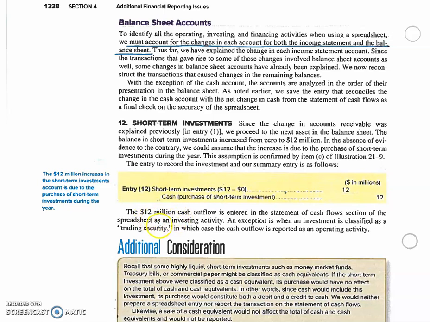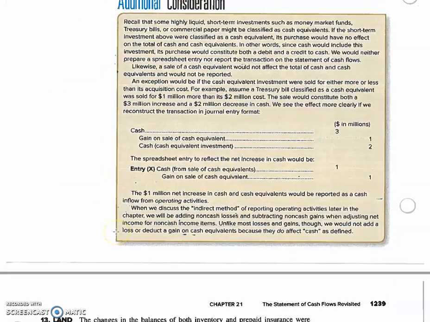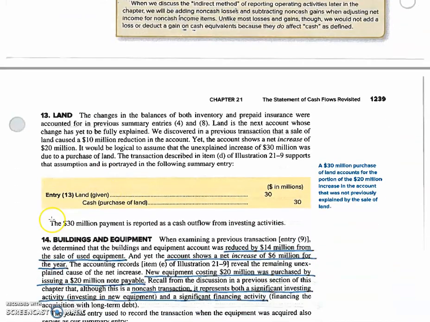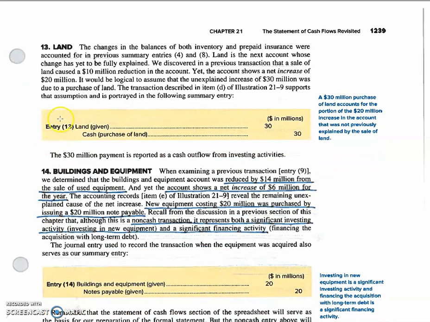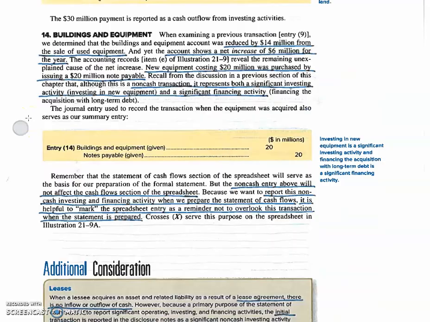Generally speaking, investments are considered investing activities. So if you make an investment or you sell an investment, those are investing activities. The exception comes with trading securities, which are part of operations and considered operating activities. All right, land, we've talked about that. Buying or selling land is an investing activity. That's a non-current asset. Buildings and equipment, the same.